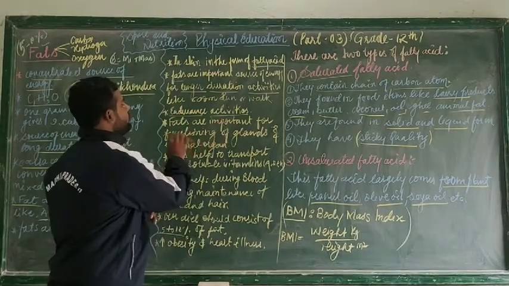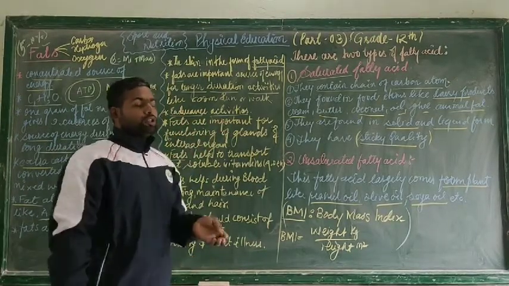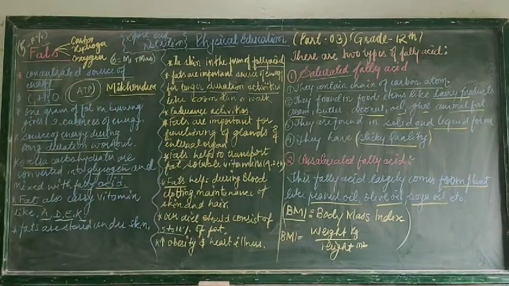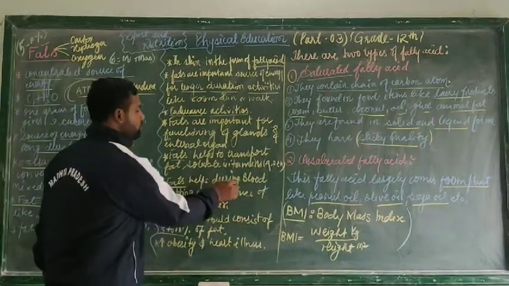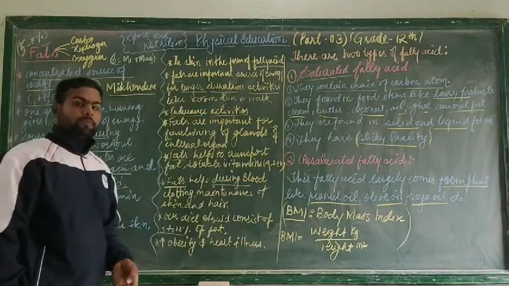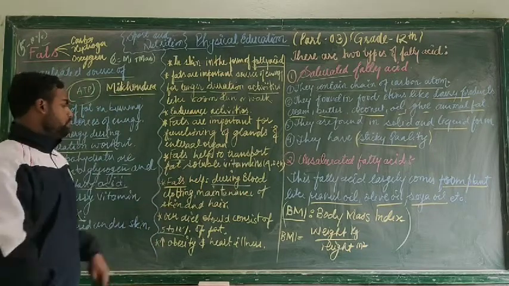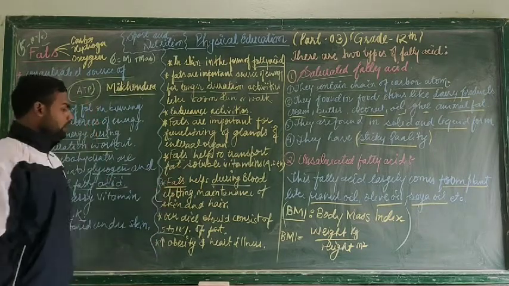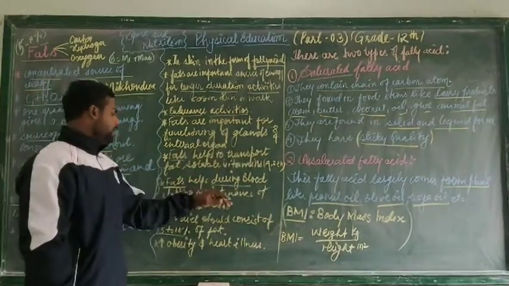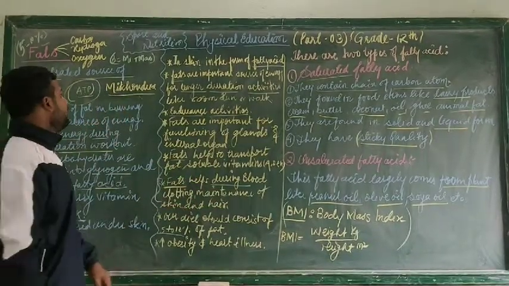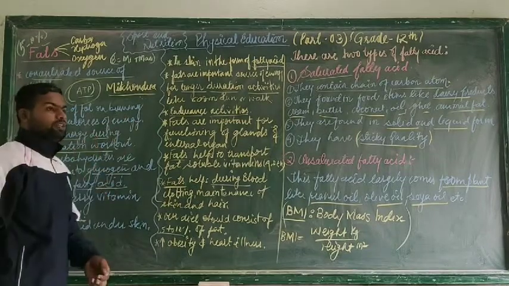Fats are important for the functioning of glands and internal organs. So the internal organs like lungs, heart, etc. So fat is very important for the proper function of internal organs. Okay. Next that I am going to talk to you about is fats help during blood coagulation, blood clotting, maintenance of skin and hair. So this is the most important function of fat, that is clotting factor, maintenance of skin and hair. Our diet should consist of 5 to 10% of fat.